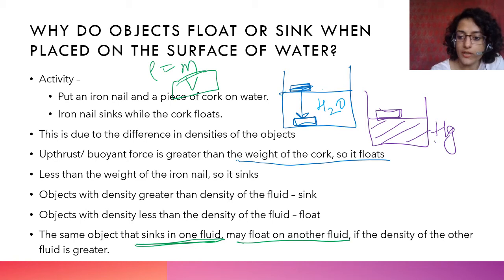and this is mercury. So this same object जो H2O के अंदर नीचे sink कर रही है, will float on mercury. Why?